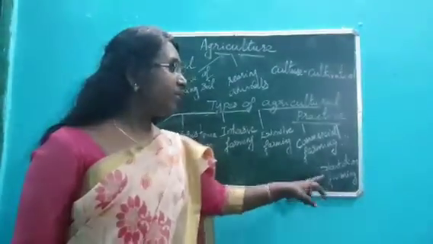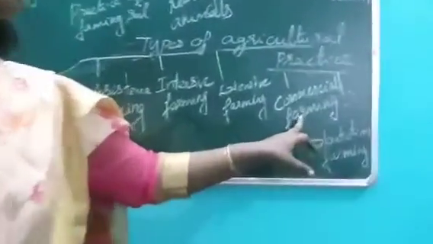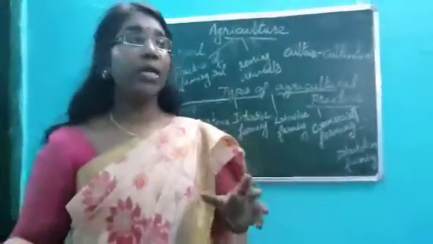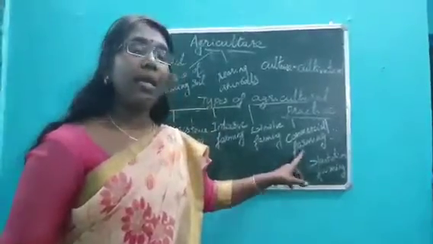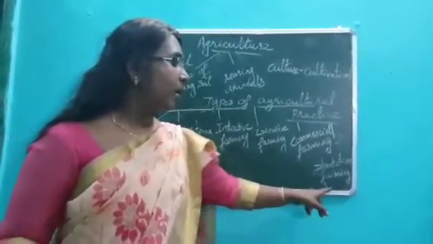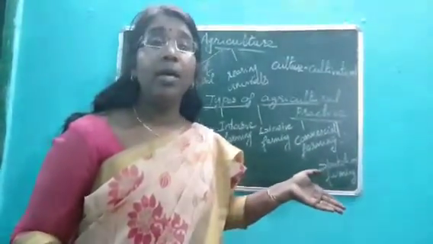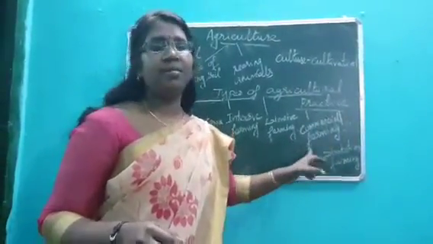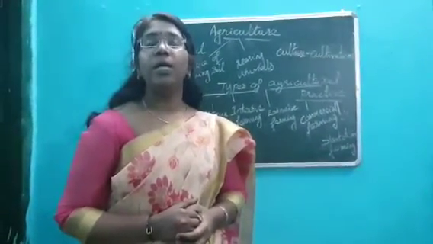Now you see what is the difference between commercial and plantation farming? You should not be confused. Here also vast acres of land are used. But for plantation, it is such a vast area that if you travel from one area to another, it covers plantation farming. Commercial farming is in a larger area, but not as large as plantation farming. Also, in commercial farming any crop can be grown, even livestock, like poultry farming or cattle rearing, all of this can be considered commercial. But in plantation, a single crop is grown in a vast area of land.